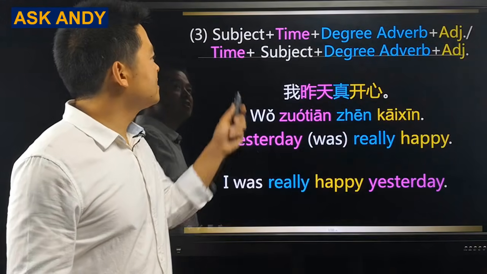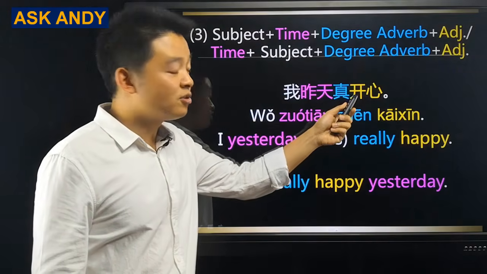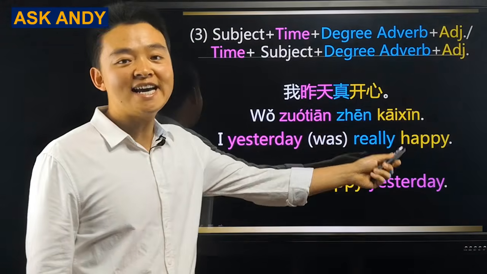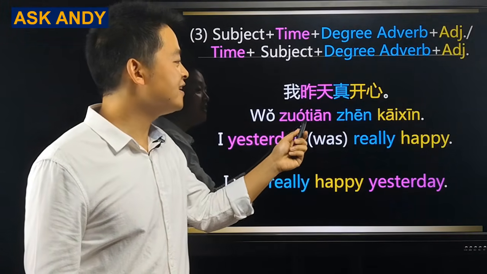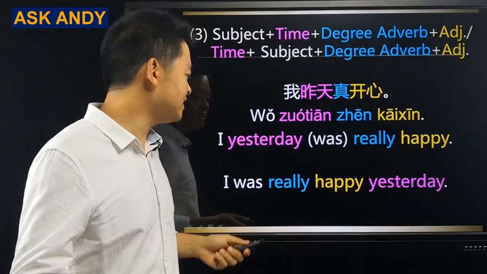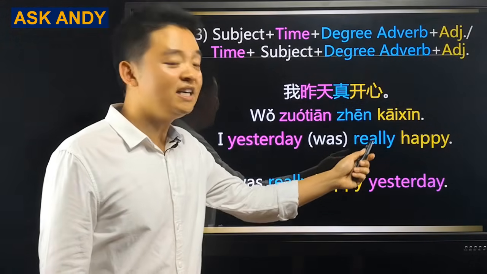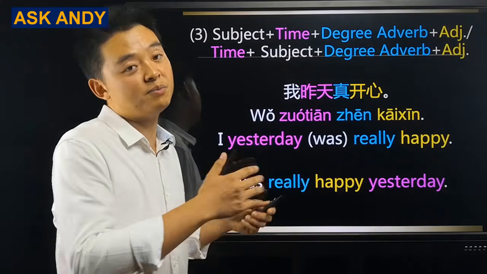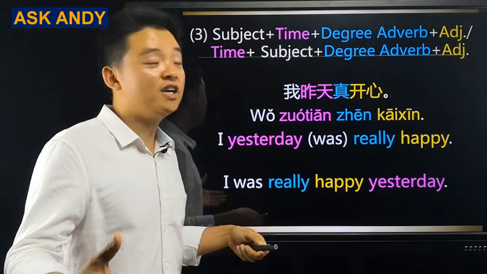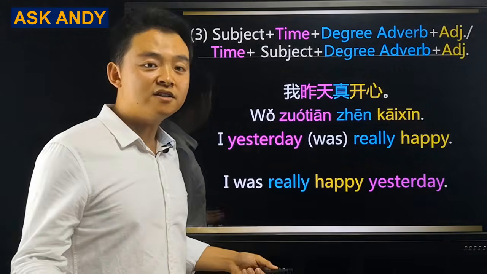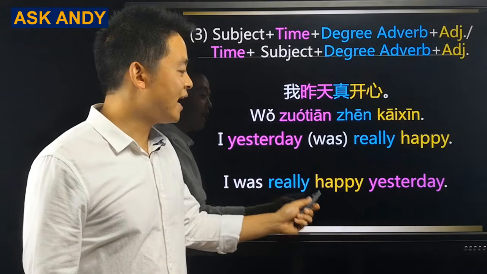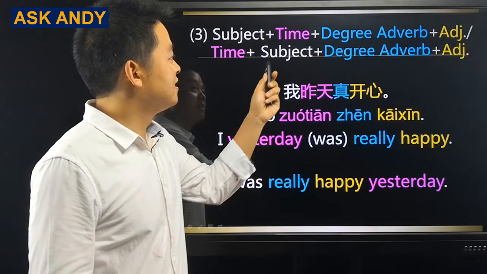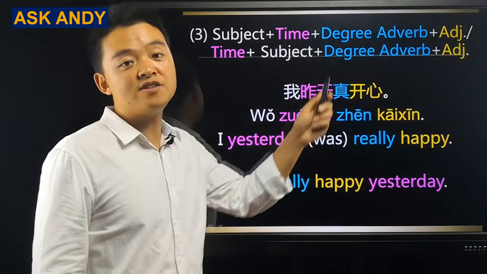Structure number 3. Subject plus time plus degree adverb plus adjective. Let's see the example. 我昨天真开心. Literally, it is I, yesterday, really happy. We don't really have the was here, and that's why we don't change anything for the past tense. And in English, we don't have the conjugations for adverbs, right? In English, it is I was really happy yesterday. We have to change the word order a little bit. We need to place the time in between the subject and the degree adverb.